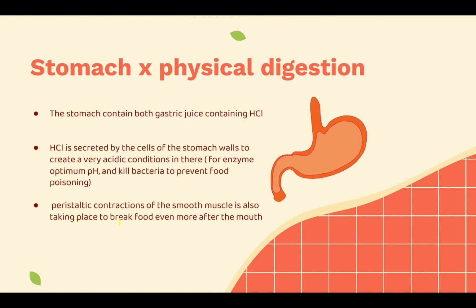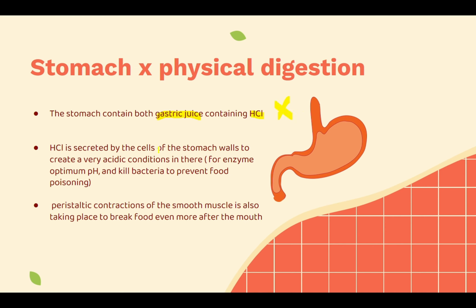Now, talking about the stomach and how it is related to physical digestion. As I said, the stomach has peristalsis. It is the movement of the muscles of the stomach to make a semi-liquid substance in your stomach. So the stomach contains both gastric juice and HCl, but they are not related to physical digestion.